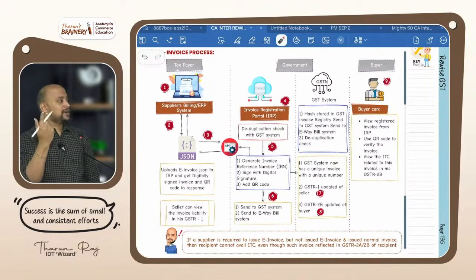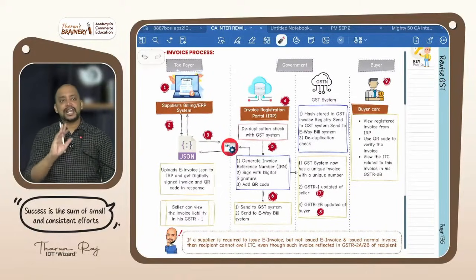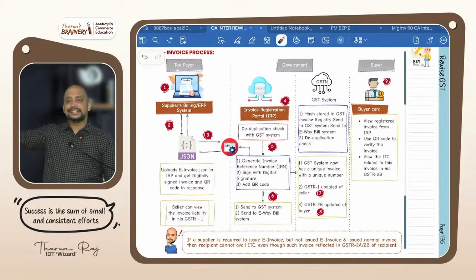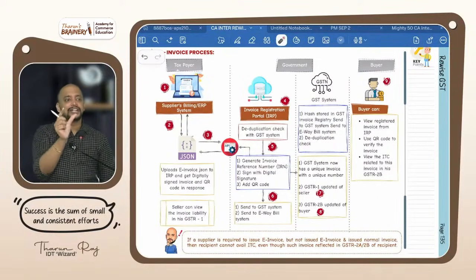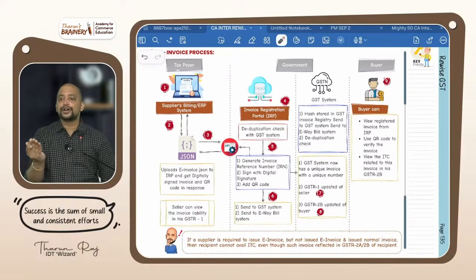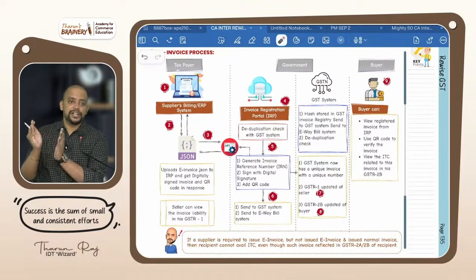So the supplier's GSTR1 gets updated and the recipient's 2B gets updated, which means liability added to the supplier and ITC added to the recipient. Thereafter the buyer can verify the invoice using that number or QR code. When he scans the QR code, the invoice automatically comes from the portal, which means it's a genuine invoice.